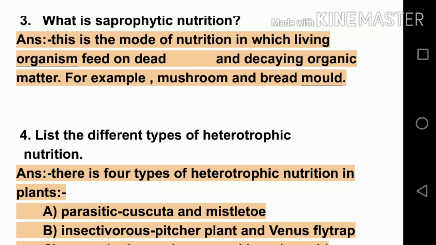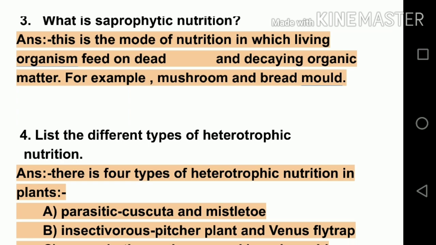The fourth question. List the different types of heterotrophic nutrition. There are four types of heterotrophic nutrition in plants, as we have just discussed. Parasitic, those who depend on others or the host body for their nutrition, like cuscuta and mistletoe.